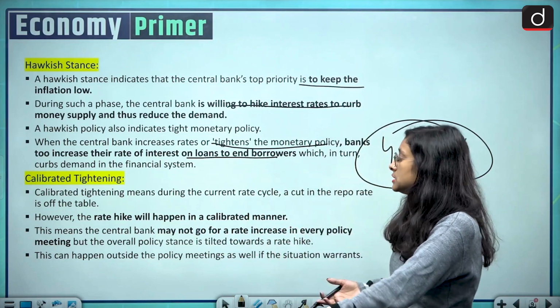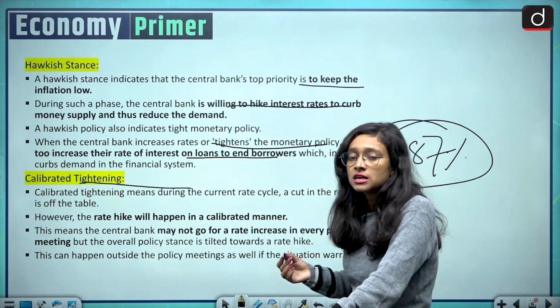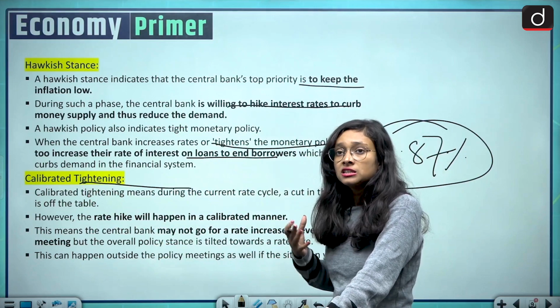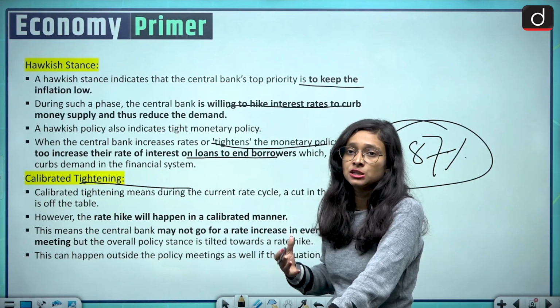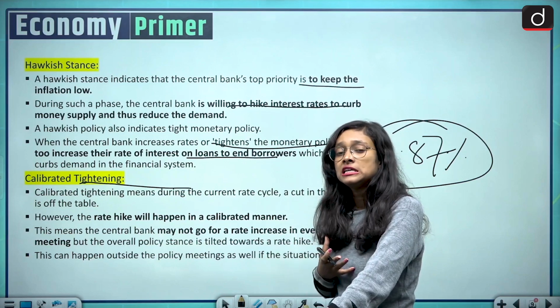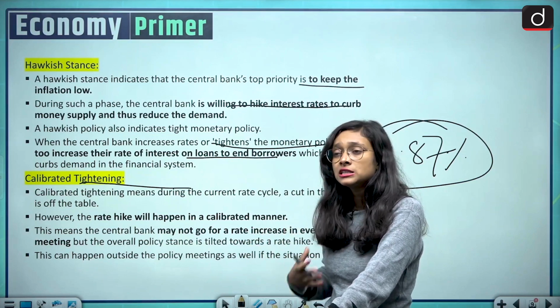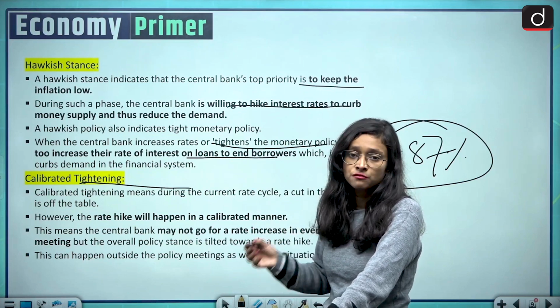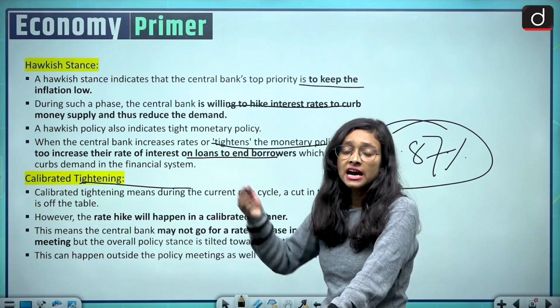Moving to calibrated tightening. Calibrated tightening is different from the hawkish stance. It means that there will be a rate hike, but no sudden rate hike. If there is a committee meeting of RBI or any central bank, they will not suddenly decide that at this point of time we will start doing rate hikes in an economy.